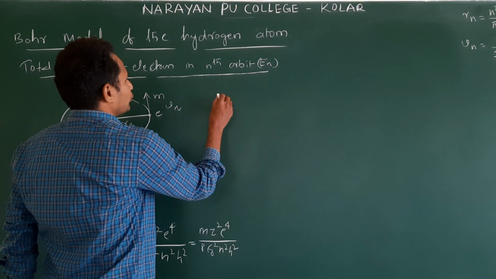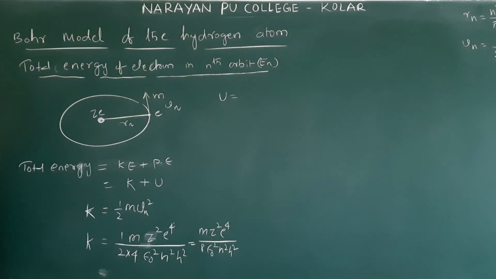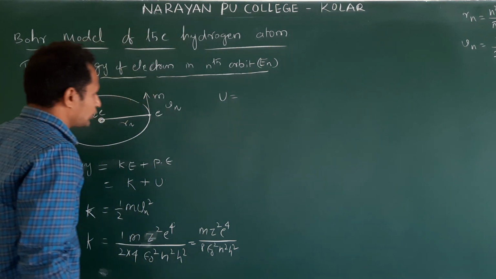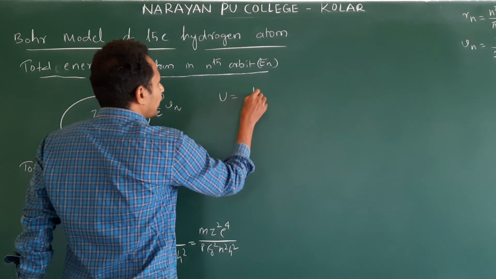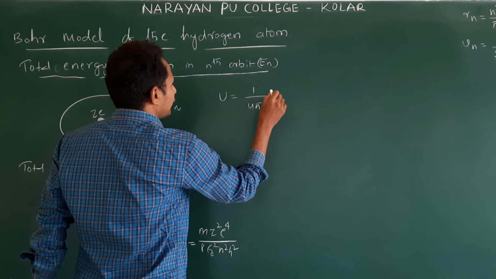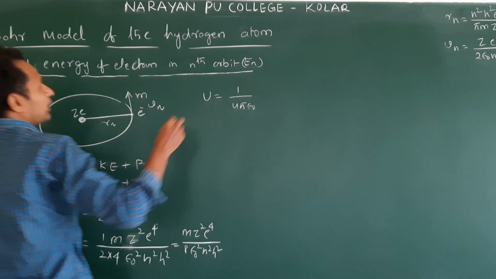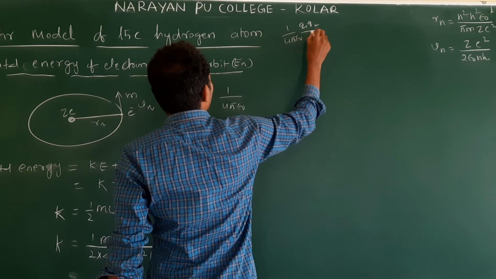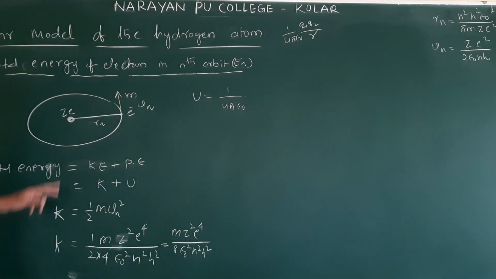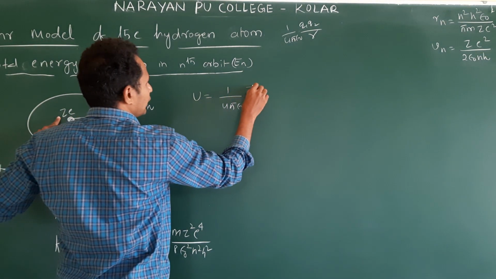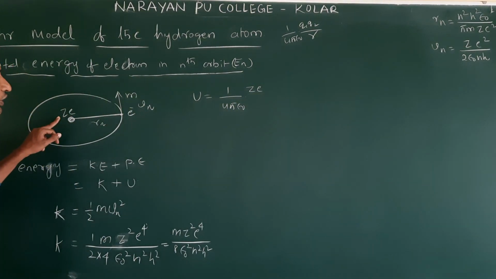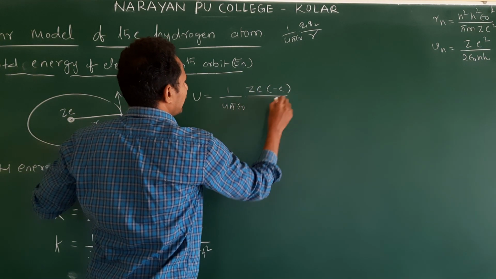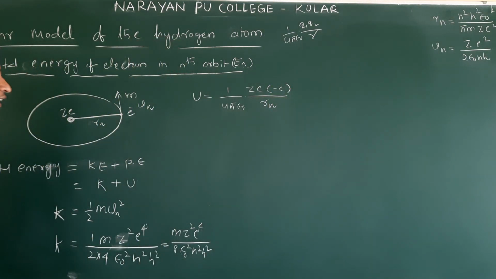Now potential energy U. Potential energy is the electrostatic potential energy. How do you write that? That is 1 by 4 pi epsilon naught, one charge is Ze. The general formula is 1 by 4 pi epsilon naught Q1 Q2 by R. So Q1 is Ze, into e, so this is minus e by Rn.